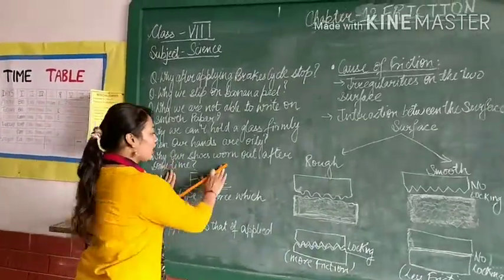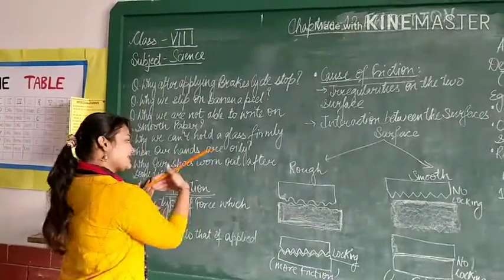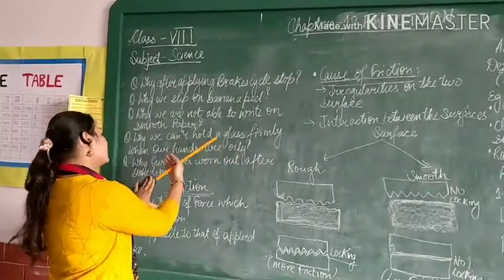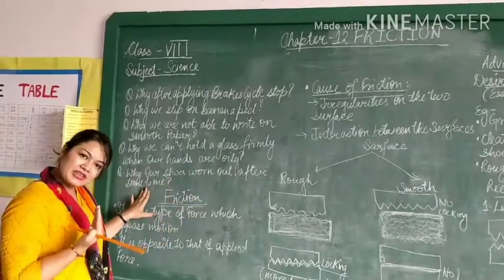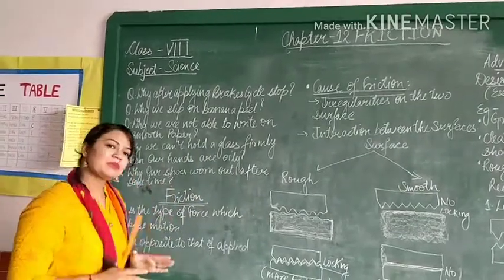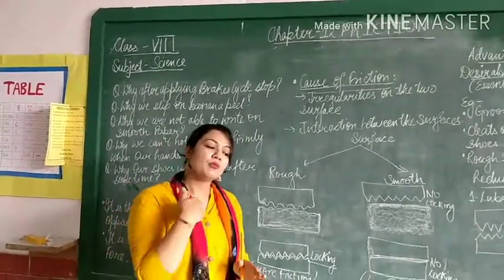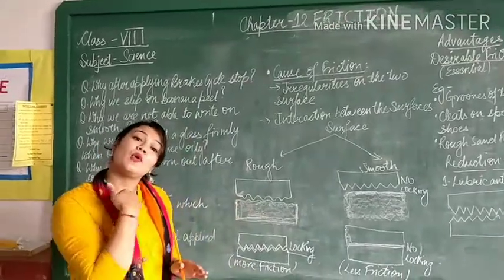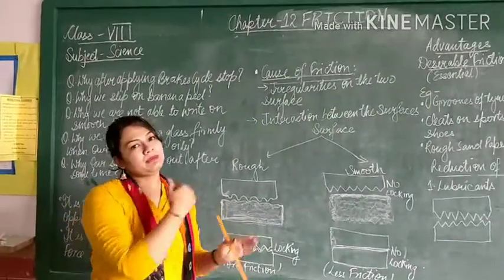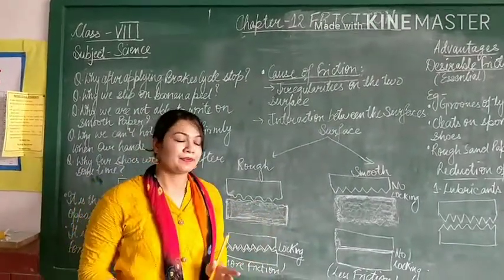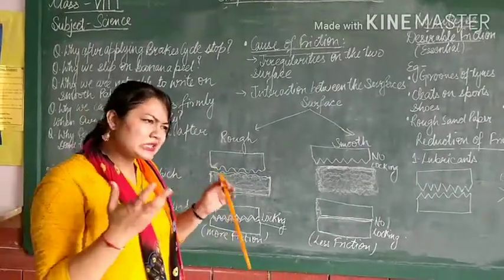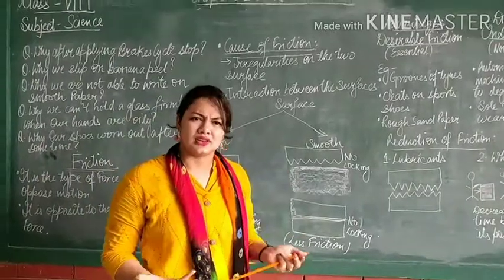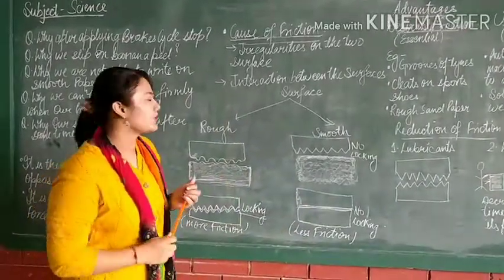If I am pushing this blackboard forward, in the forward direction, that means friction will be in the backward direction. So every time remember that whatever the motion of the body or wherever the force is applied, the friction will be in the opposite direction. Now after the definition of friction, still we are confused what is friction. Now let me tell you what is friction.